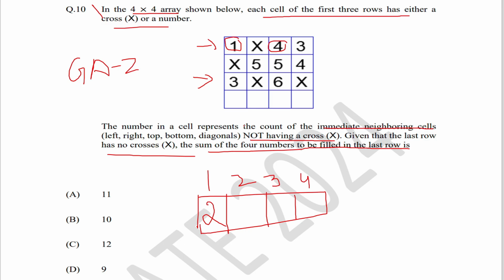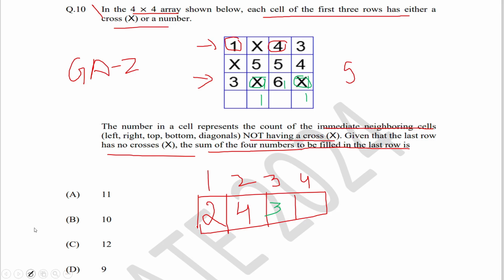Next, the second cell. For the second cell, the neighbors are 1, 2, 3, 4 and 5. So totally 5 neighbors are present, out of which one of them is filled with cross. Hence the value of the second cell will be 4. Next, let us consider the third cell. For the third cell, the neighbors are similarly 1, 2, 3, 4 and 5. 5 neighbors are present, out of which 2 of them are filled with cross and the others can be filled with numbers. Hence the value of the third cell will be 3.